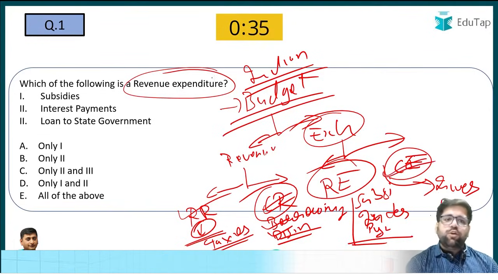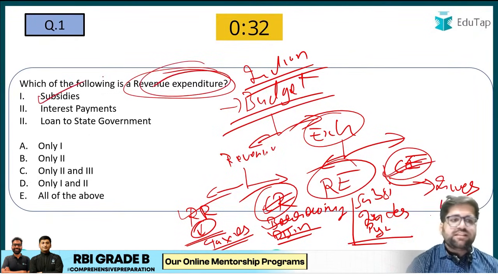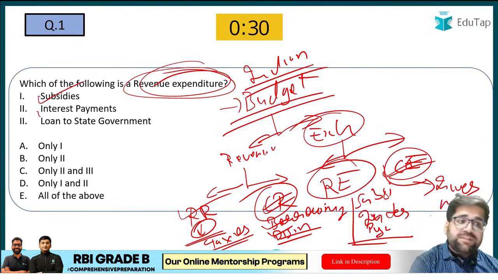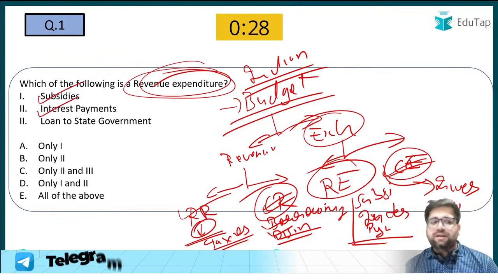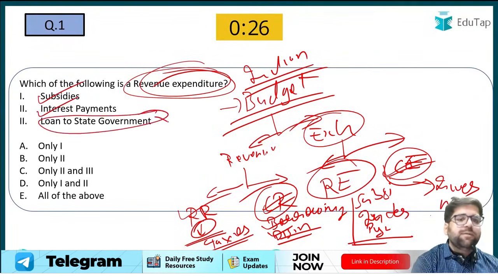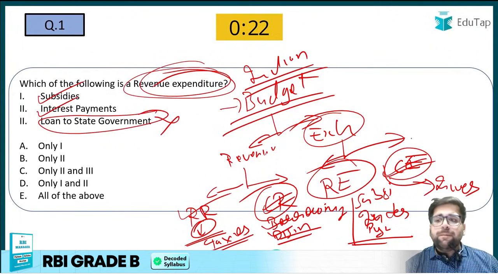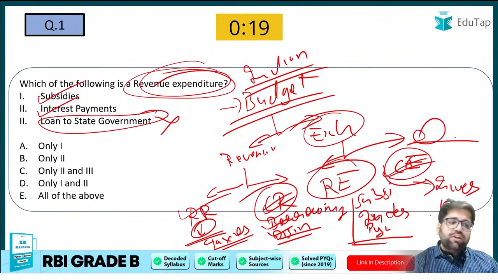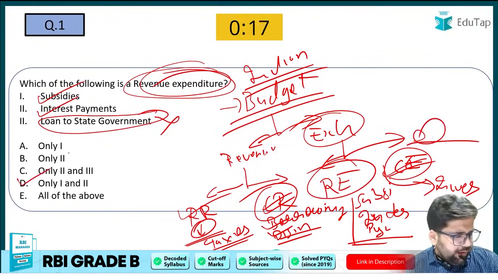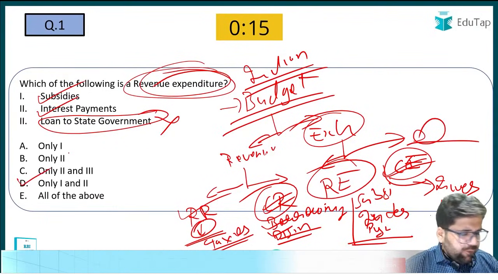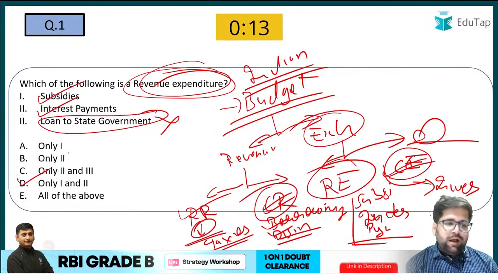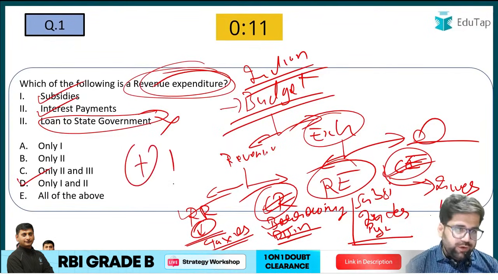So the question is asking you about revenue expenditure. Yes, subsidies are part of revenue expenditure. Interest payment is also a part of revenue expenditure, but loans to the state government are not part of revenue expenditure. It will come under the capital expenditure side. So the answer to this particular question will be D. Let me see the chat box. Yes, maximum of you have gone with the right answer. So you will get +1 over here.